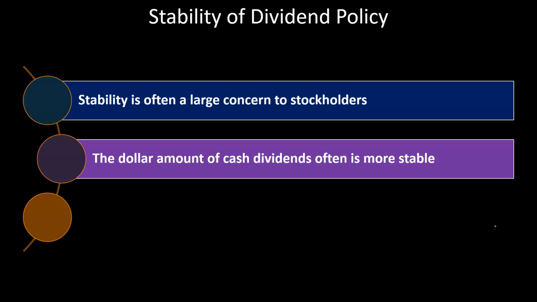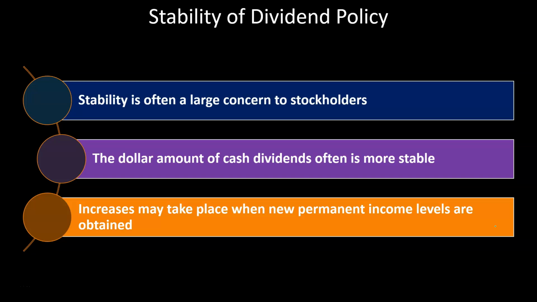The dollar amount of cash dividends often is more stable, and the increase may take place when new permanent income levels are obtained. So generally a large company will start to generate new income levels, and once they've established that those new growth levels are not just a one-time thing but something they are going to maintain, they may increase the dividend to match that. Note that if it's a short-term thing and they think it's going to go back down, they may not increase the dividend because they don't want to lower it later. Lowering the dividends could be seen as a bad thing on the market. It could have a negative impact on the stock.